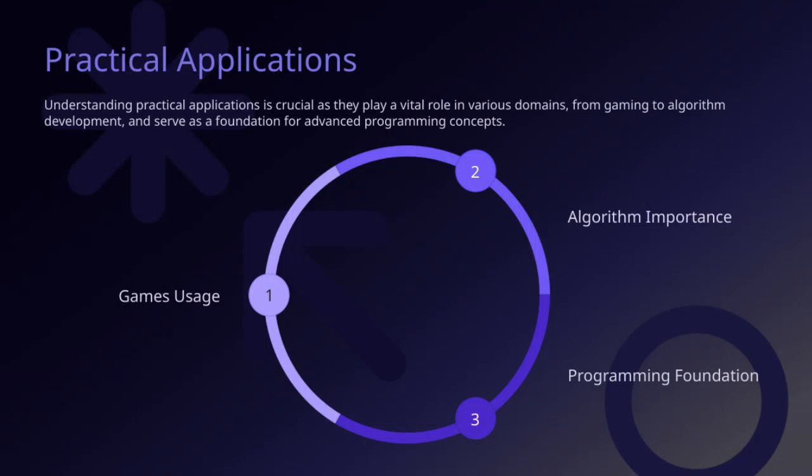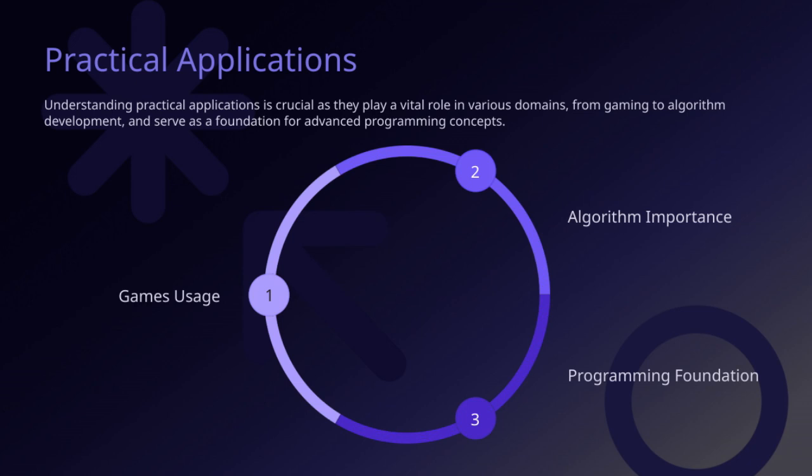Let's take a closer look at the importance of algorithms in programming. As you can see, understanding algorithms is key because they form the backbone of problem-solving in coding. They help us efficiently process data and create effective solutions. Moving on, the slide highlights how games are a practical application of programming. Games are not just entertainment. They also serve as excellent platforms to learn about programming concepts like logic, design, and user interaction.